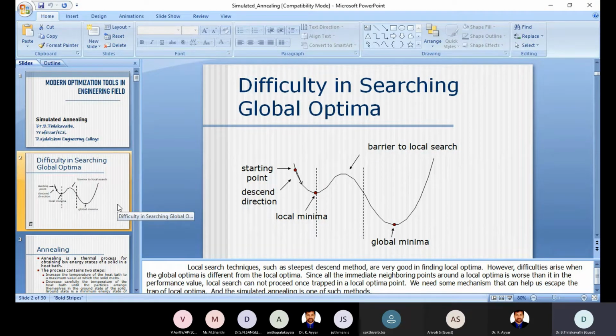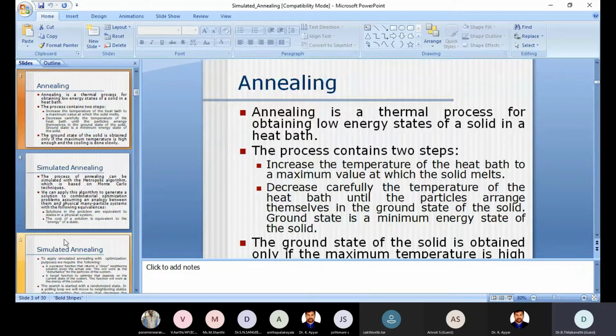So first let us see what is known as simulated annealing, what terminologies are used, and how the global minimum can be achieved, which means how the hill climbing takes place here. First, annealing. What is annealing? Annealing is basically one thermal process. Thermal means temperature, that is a heating effect.